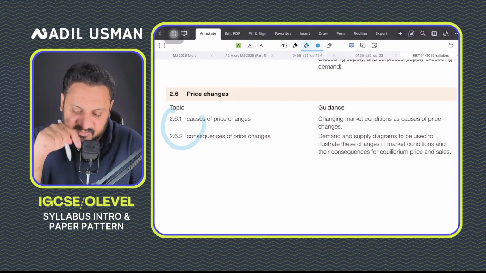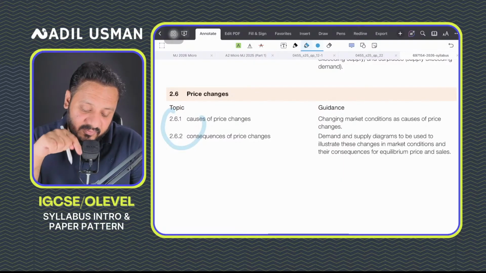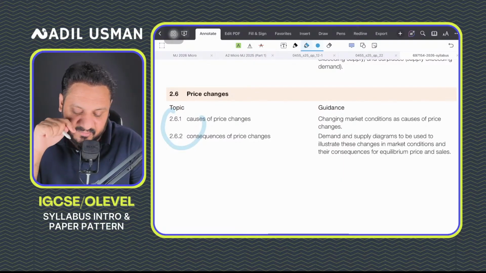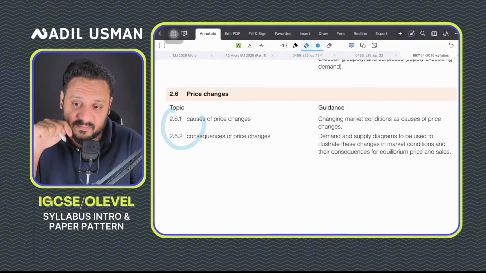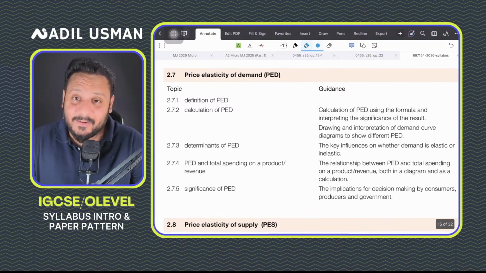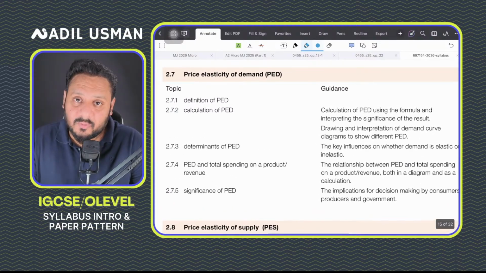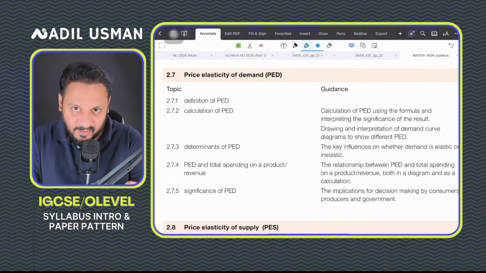So we'll practice this a lot. And this question, this analyzed question from price, the changes in prices will also come in your May June 26 attempt. Again, a PED question usually comes as a 6-marker. In fact, this always comes as a 6-marker.